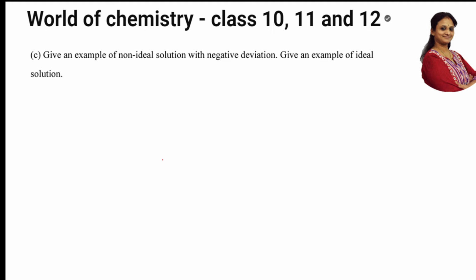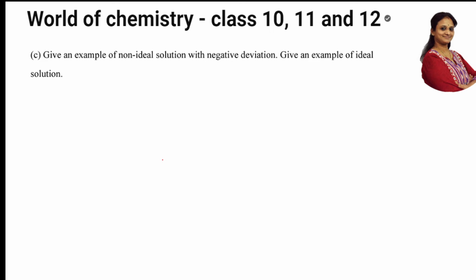Give an example of ideal solutions. Okay, so it's easy actually. Non-ideal solutions with negative deviation. Just now I said, in non-ideal solutions, whichever is showing strong bonds or weak bonds, you only tell me. Positive deviation means weak bonds, negative deviation means strong bonds. So they're asking me to give non-ideal solutions with negative deviation. Can you give me one in the comment section? Yes students, can you just at least tell me? Because I'll see how much you are prepared for that. I'll be waiting for your answer.